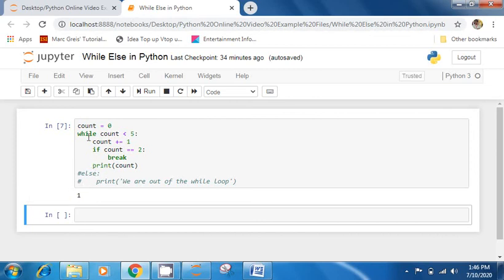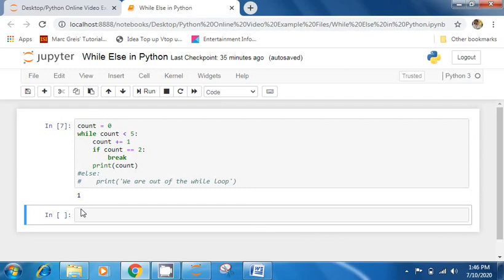Again, 1 is less than 5. Yes, 1 is less than 5. Get inside while loop. Increment the value. Now 1 becomes 2. Count is equal to 2. Yes, if 2 is equal to 2, then go there and break. So now nothing will get printed. So this is the basic operation of while else loop, using break, using continue.